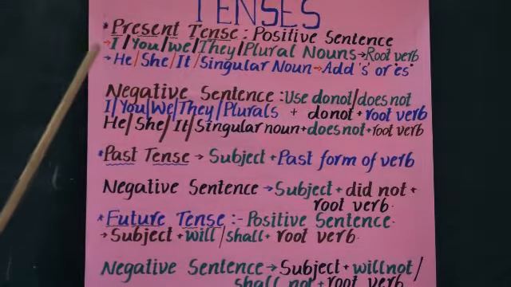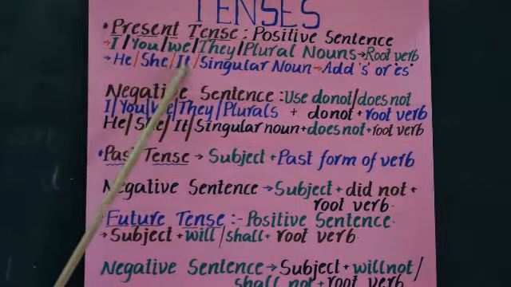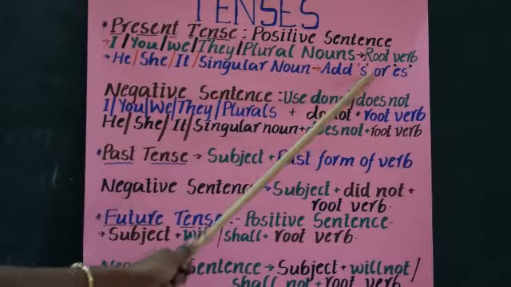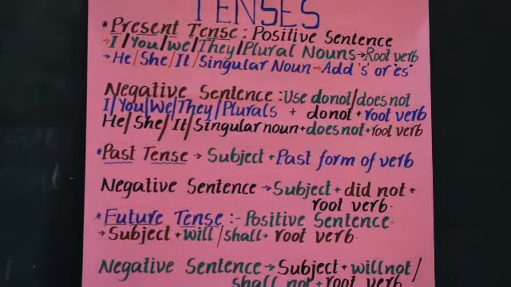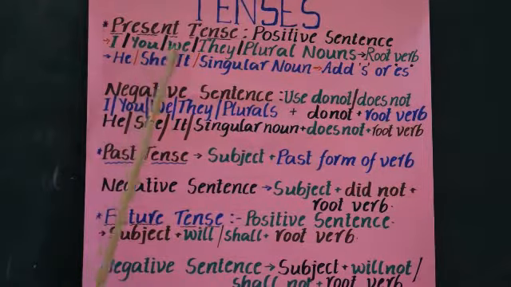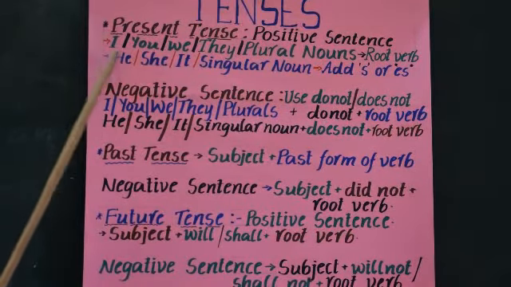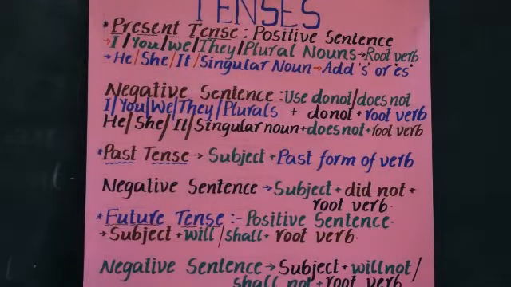But if the subject is he, she, it, or singular nouns, you must add s or es to the verb in the simple present tense.